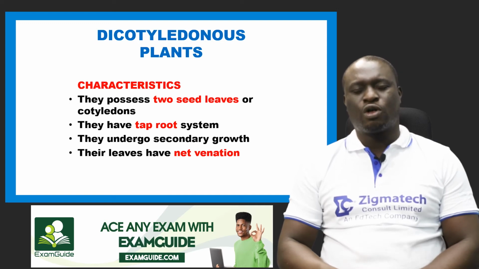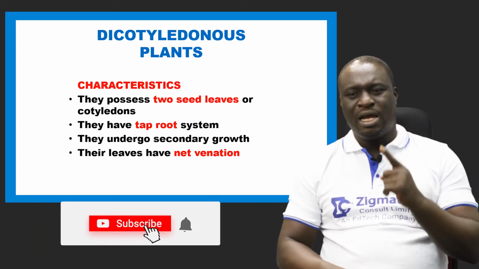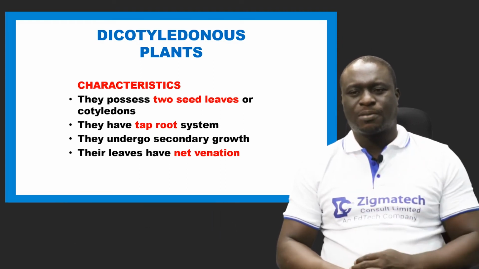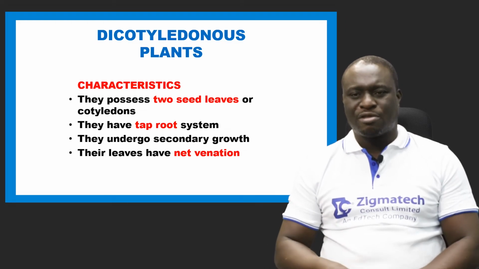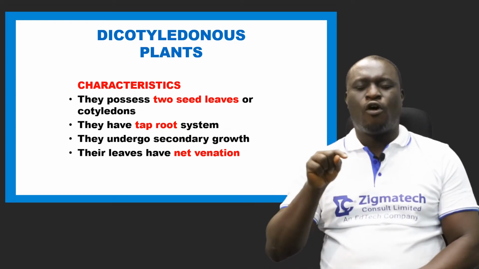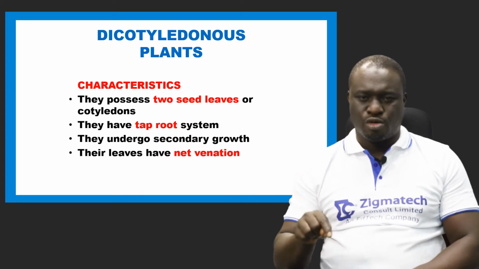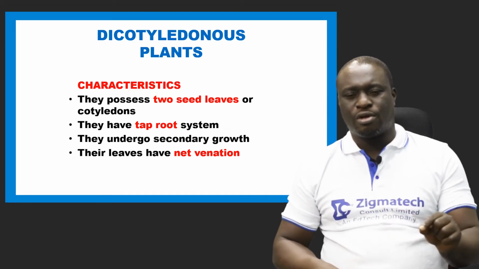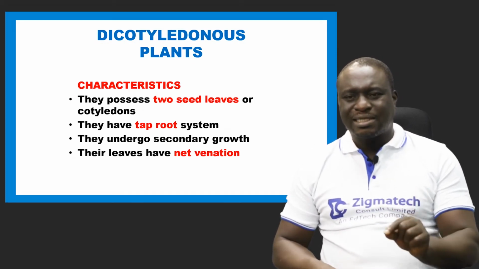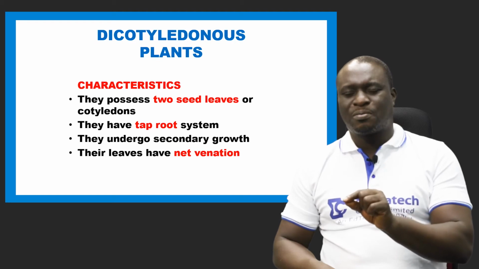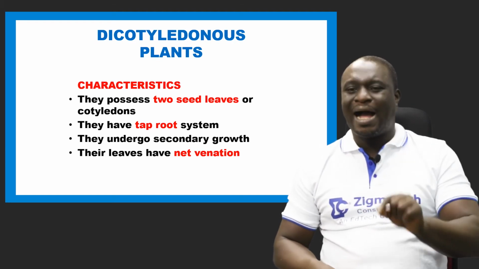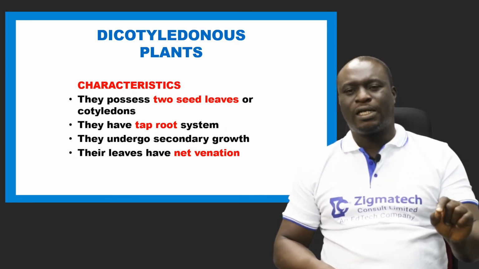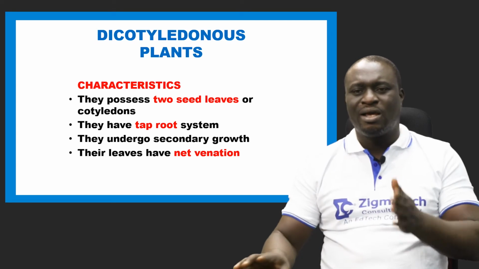If you could remember, in a monocotyledonous plant, we said they have 1 seed leaf. And the next thing we said, they have a fibrous root system. But in dicotyledonous plants, they have a taproot system. Number 3, dicotyledonous plants undergo secondary growth. But monocotyledonous plants do not undergo secondary growth. And lastly, in dicotyledonous plants, they have net venation. But in monocotyledonous plants, they have parallel venation.